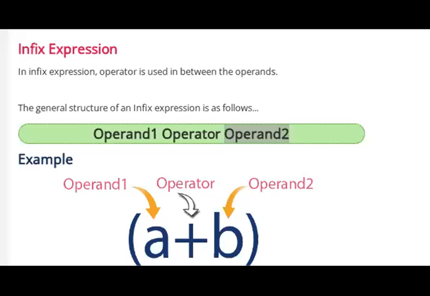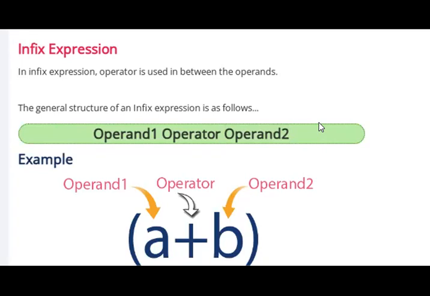Infix expression means the operator is used in between the operands. Suppose E is an expression with operators and operands, the conventional way of writing E is called infix notation because the operator comes in between the operands.